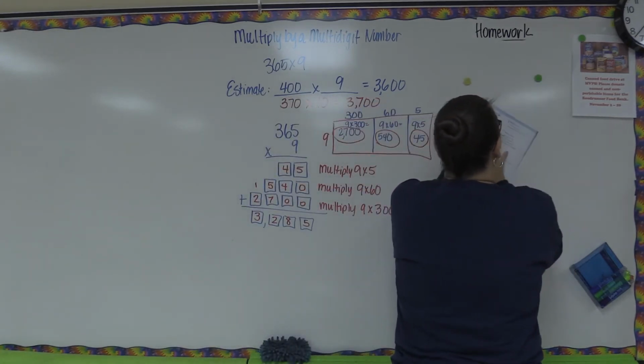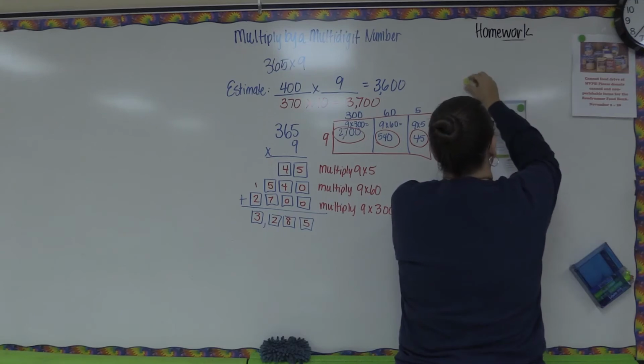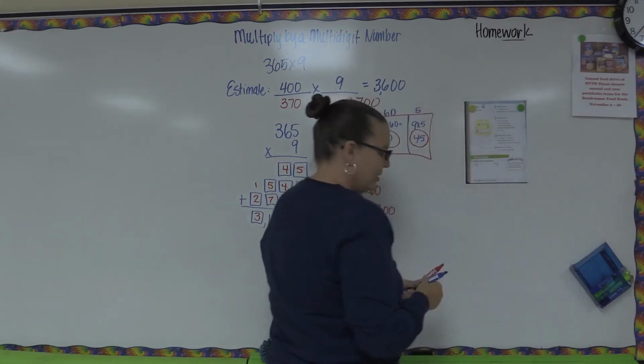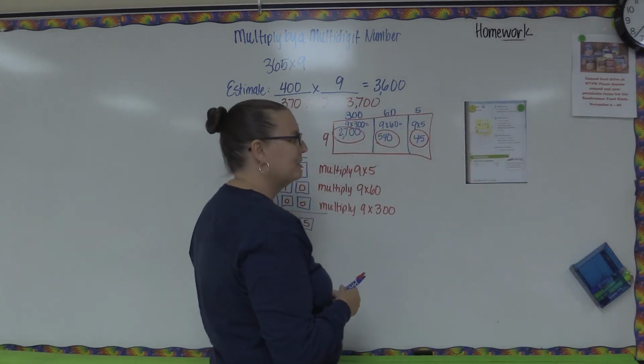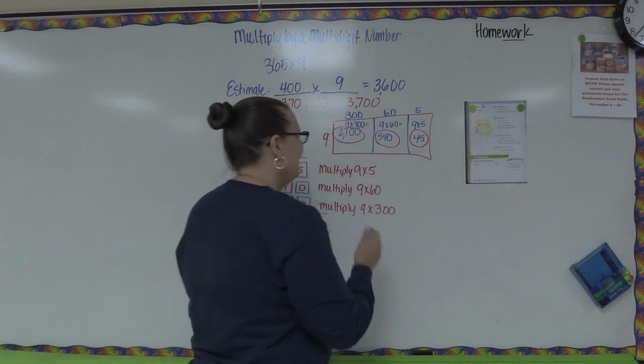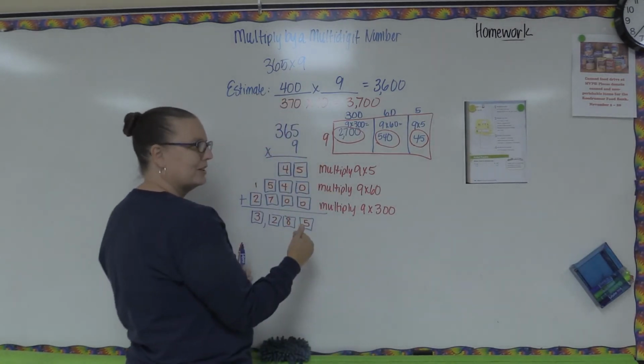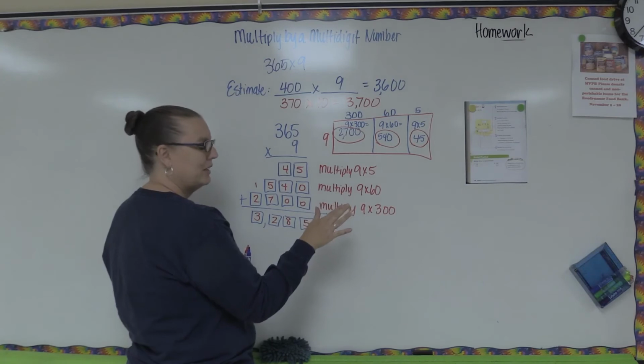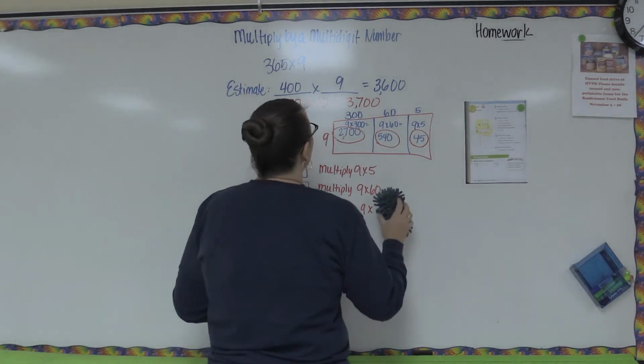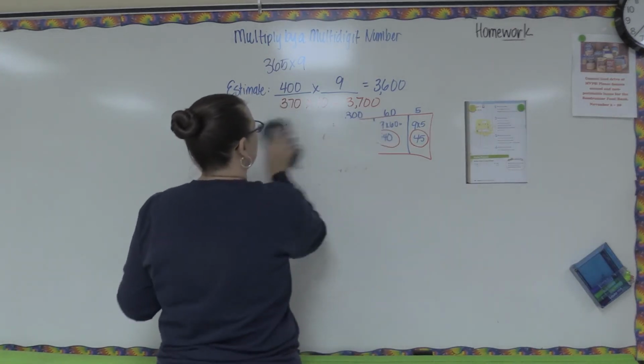On the back, this is showing you a more traditional example of how to do this multiplication problem. Rather than the partial products they showed us on the front, we're going to do this like a regular multiplication problem, like you guys have been doing. So let's go ahead and take a look at that.